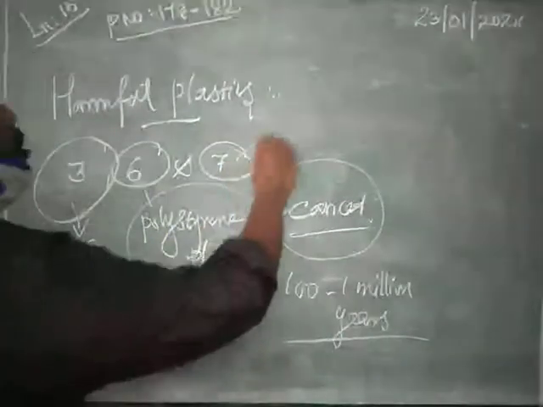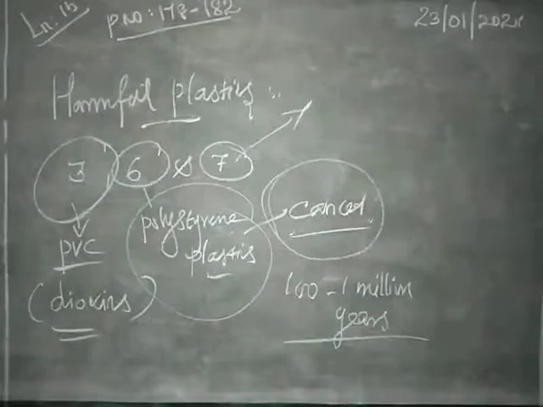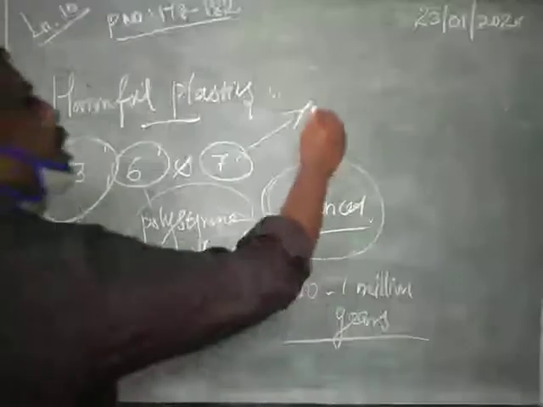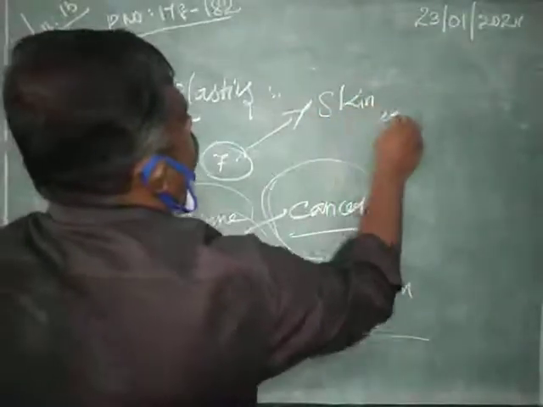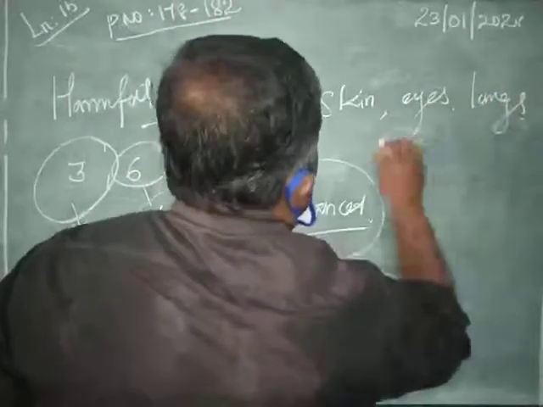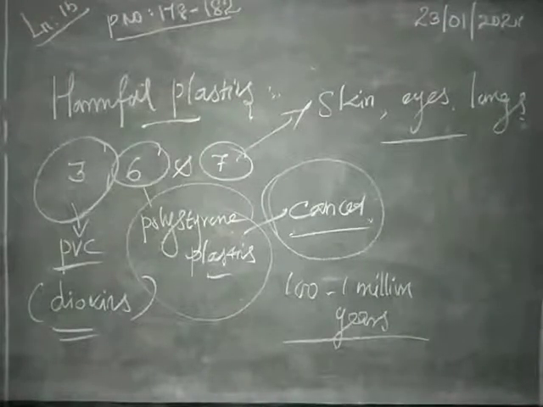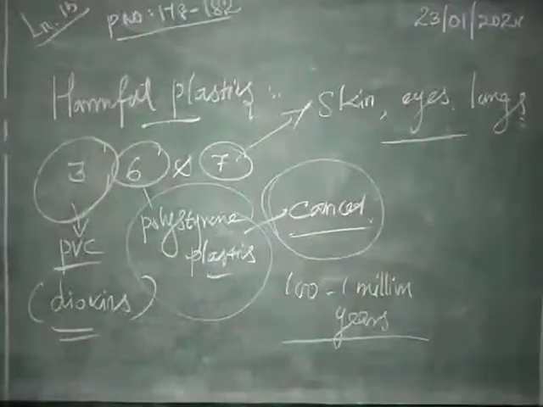Next is the 7th one. What is it? Acrylonitrile butadiene styrene. It will affect the eyes, skin, digestive system and lungs. Which one? The 7th one, that is called acrylonitrile butadiene styrene.